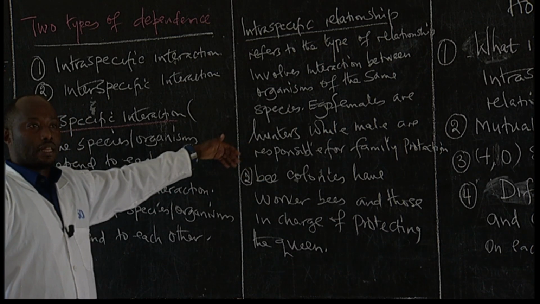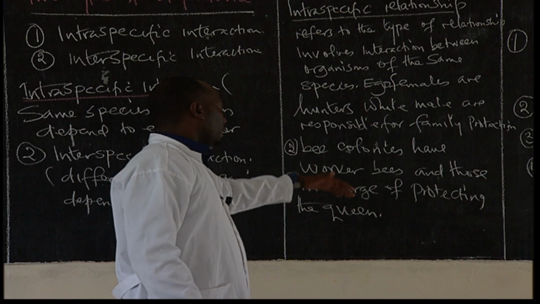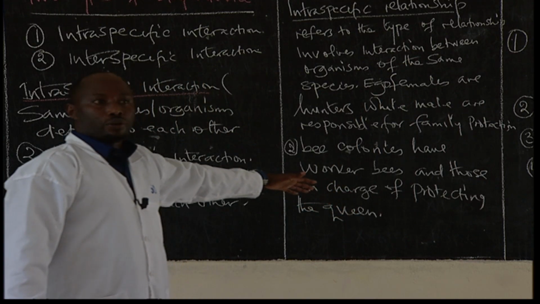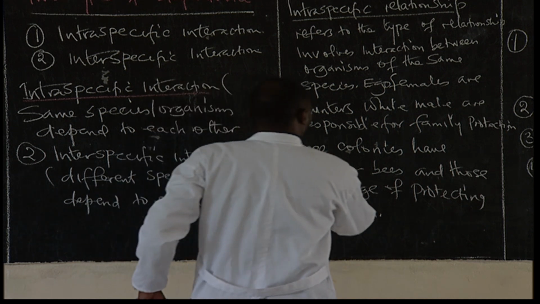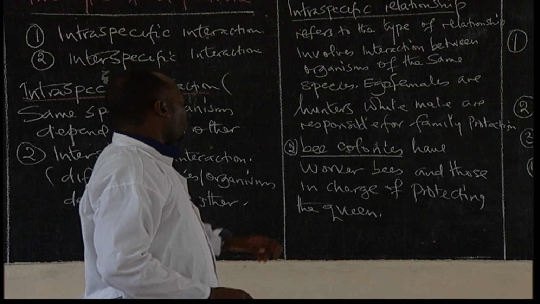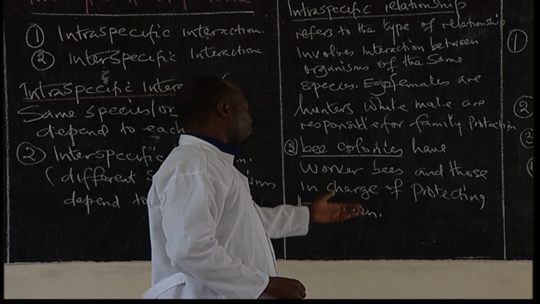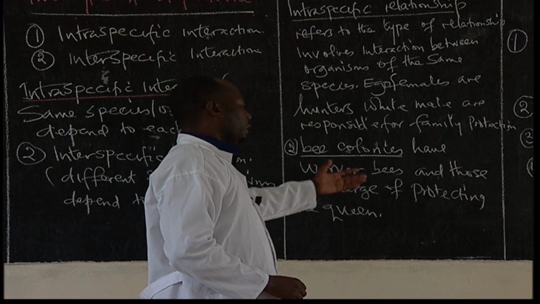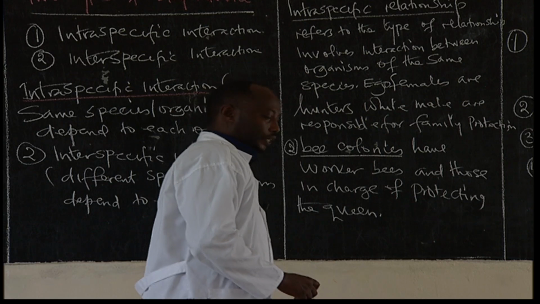So for intraspecific relationship, we had one example: the female lions are the hunters. They are responsible for hunting food for the families. And we also have the bee colonies, another example of intraspecific relationship, where we have the worker bees, which are responsible for doing the work and looking for food, as well as those other bees that are responsible for protecting the queen.